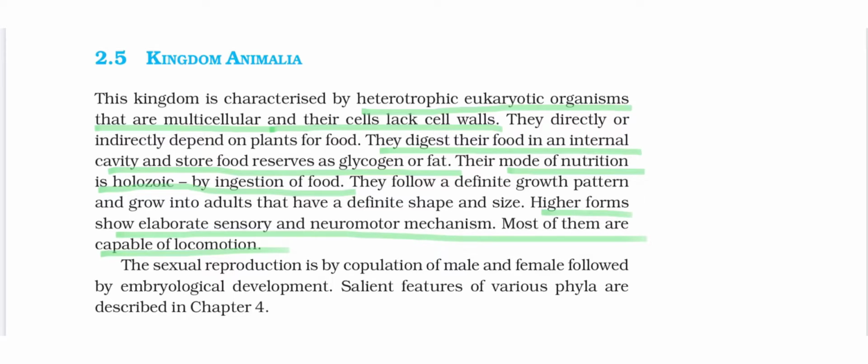Then they digest their food in an internal cavity known as enteron and store food reserve as glycogen or oil droplets or fat. Their mode of nutrition is holozoic, by ingestion of food. Holozoic mode of nutrition you have learned earlier in reference with amoeba in your 10th standard, so you must be recalling it. Then higher forms show elaborate sensory and neuromotor mechanism. All the features we are going to see in detail in next to next chapter, chapter number 4.